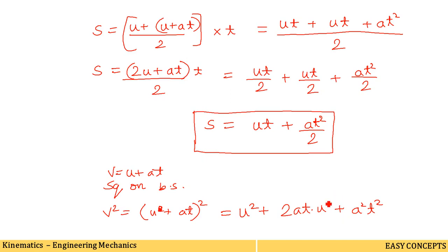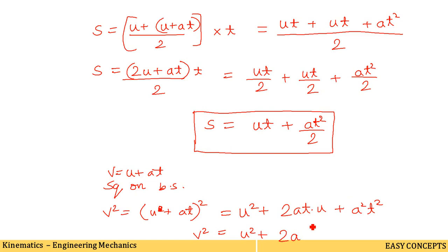So v square is equal to u square plus 2a, taking common from these two terms.